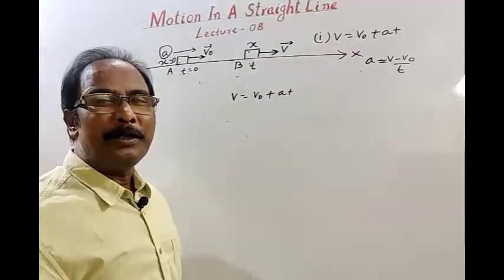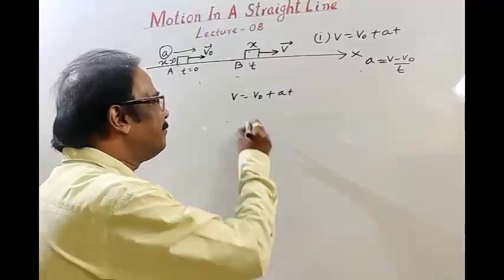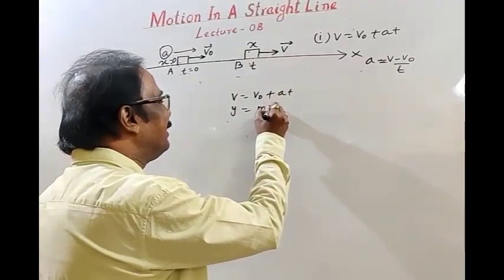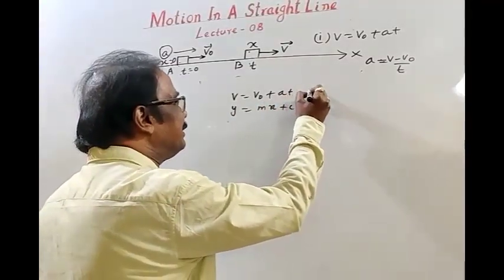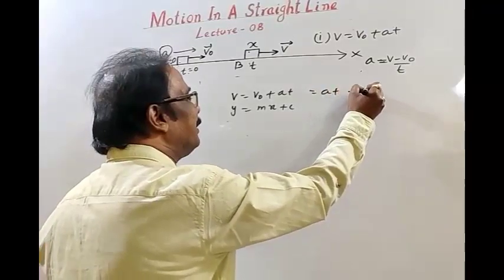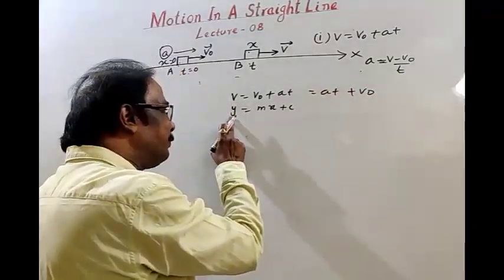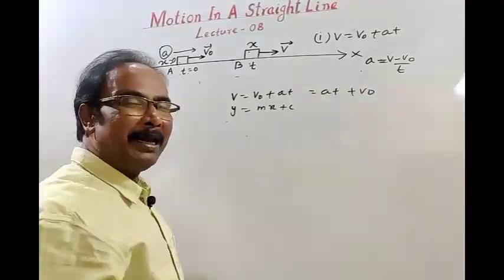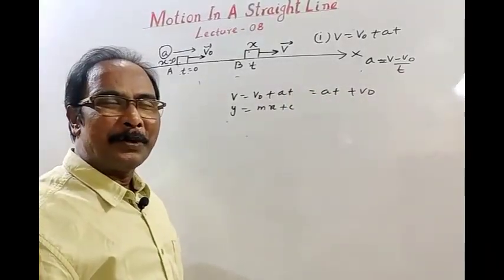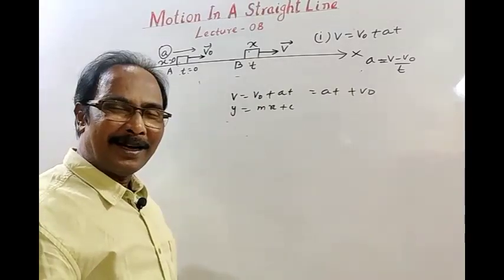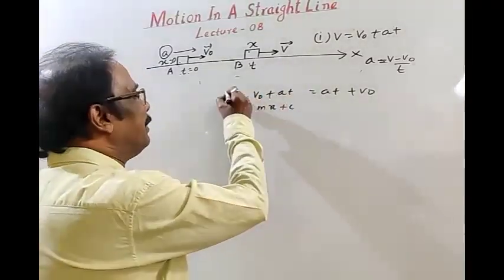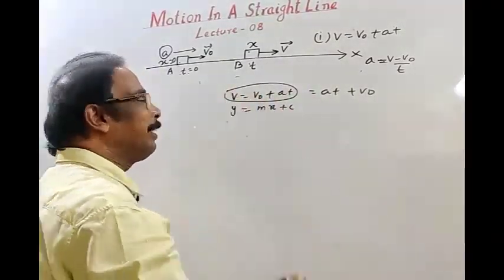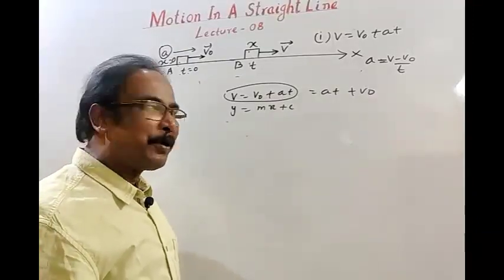This equation is equivalent to the mathematical form y is equal to mx plus c. v is equal to at plus v naught, so in place of y we have v, m is a, x is t, and c is v naught. v naught is the initial velocity, which is taken to be constant. So v is equal to v naught plus at represents the equation of a straight line.